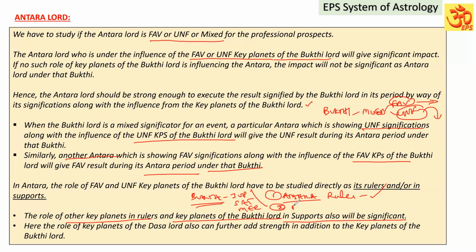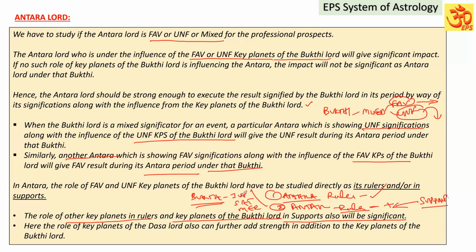Sometimes, in another Antra, the rulers will not have Jupiter, Saturn, or Mercury, but the rulers can have other unfavorable key planets or other weak key planets in their rulers, while Jupiter, Saturn, or Mercury may be in support, supporting this weak ruler by way of supports.